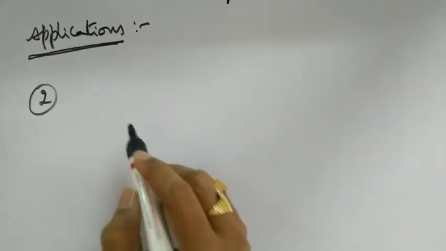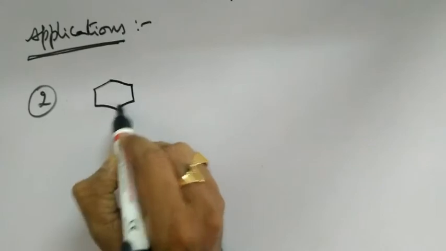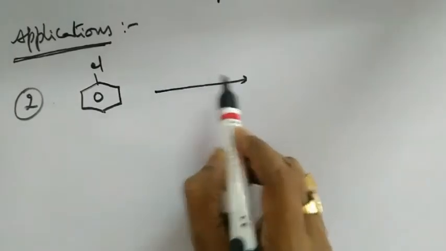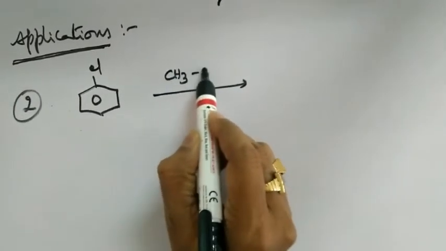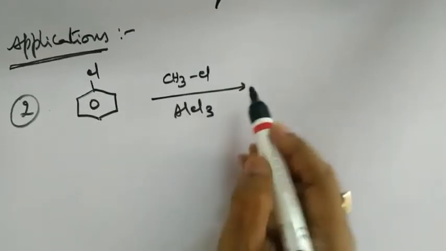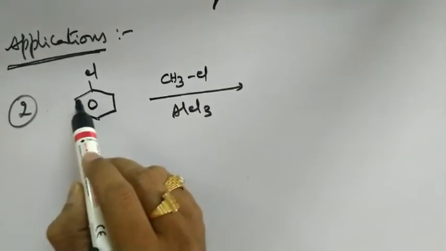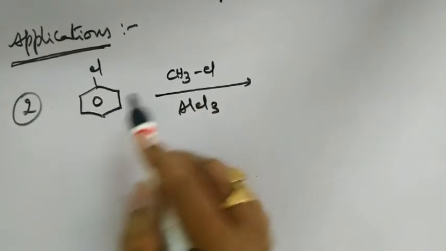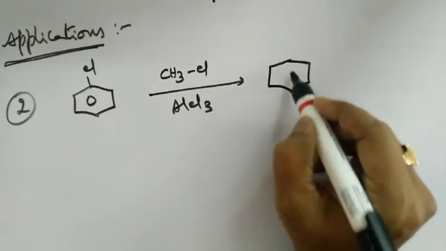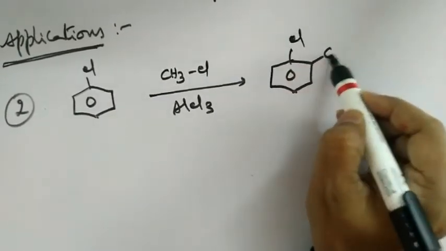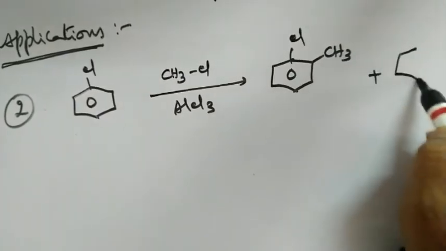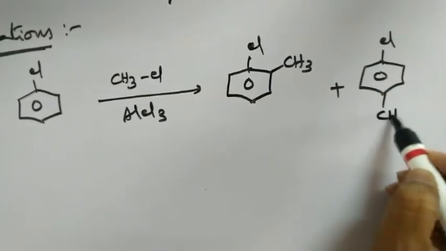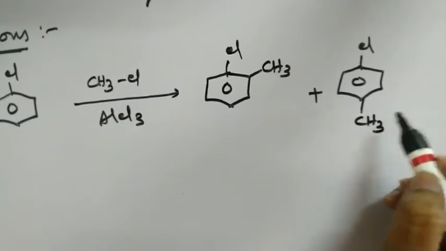The second application, let us focus on the alkyl substitution of chlorobenzene using Friedel-Crafts alkylation reaction. So I have taken chlorobenzene and treating it with, let us suppose, methyl chloride in the presence of AlCl3 Lewis acid. Then we know very well chloro is a ring deactivating but ortho para directing group. Therefore the substitution occurs at ortho and para. Therefore the product obtained is a mixture of ortho-chlorotoluene and also para-chlorotoluene. However, as the bulkiness of the alkyl group increases, the para product obtained will also increase. So that point one should keep in mind.